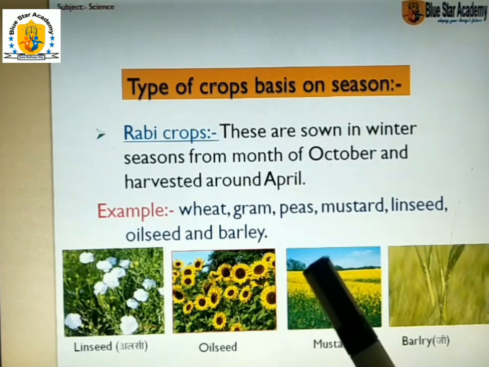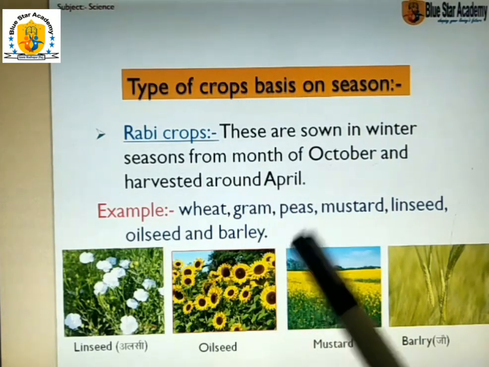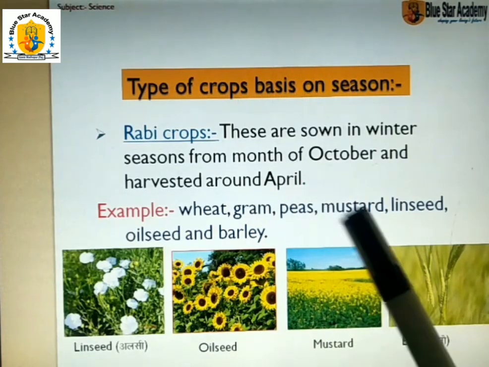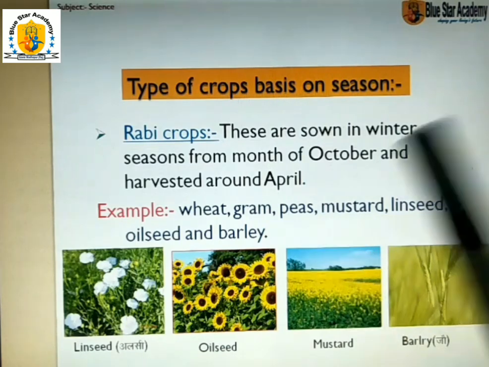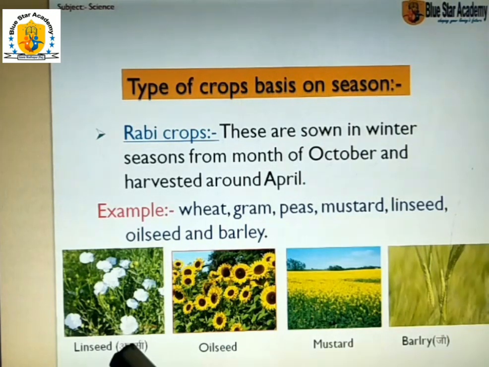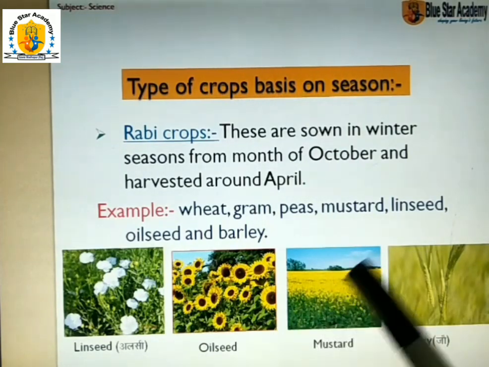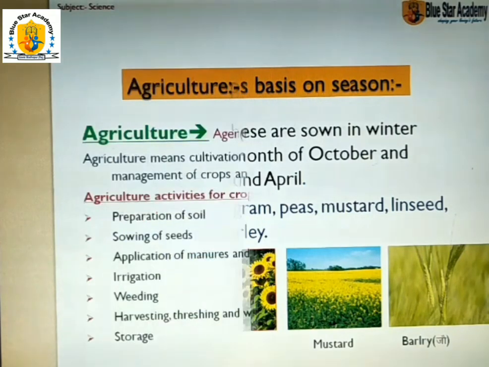Examples of these crops: wheat, gram, tea, mustard, linseed, oilseed, barley. Linseed means alsi, oilseed, sunflower, mustard, barley, jow. These are the Rabi crops which we sow in the month of October and harvest in the month of April.